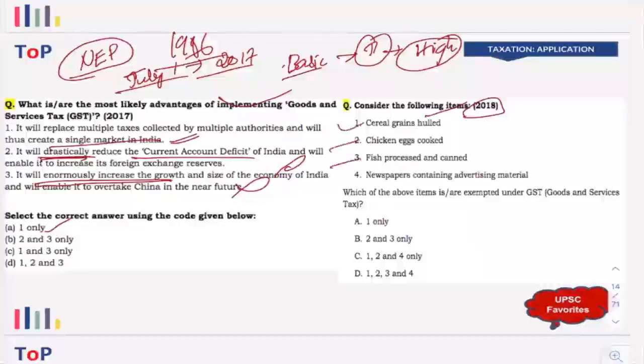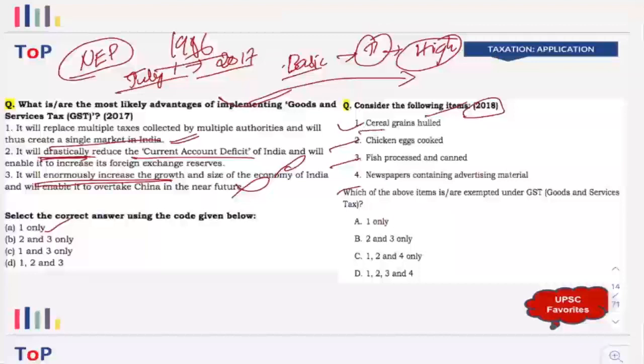They asked which of the above items are exempted under GST. Now that requires some in-depth knowledge related to GST, and UPSC gave you enough time also, right? They gave you 1 year to prepare GST.